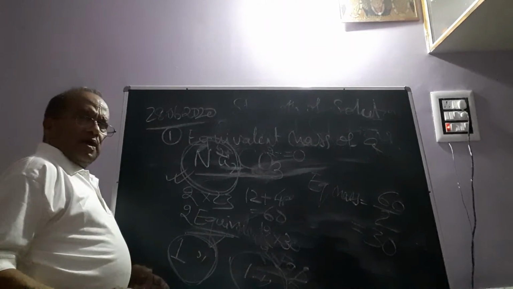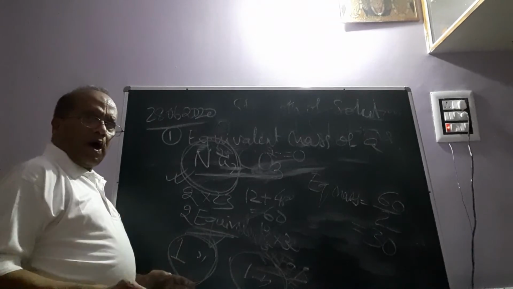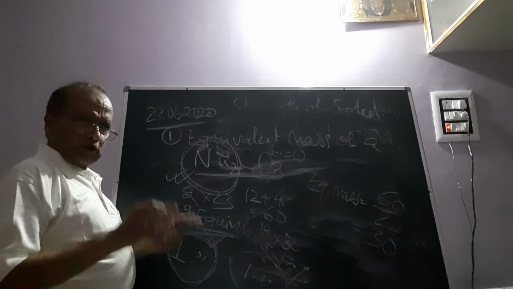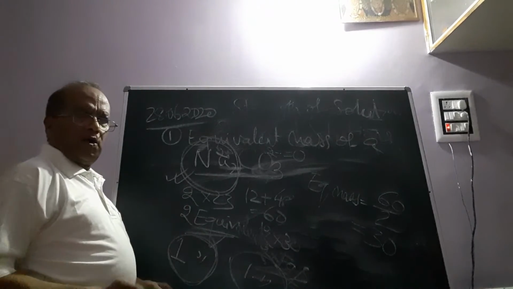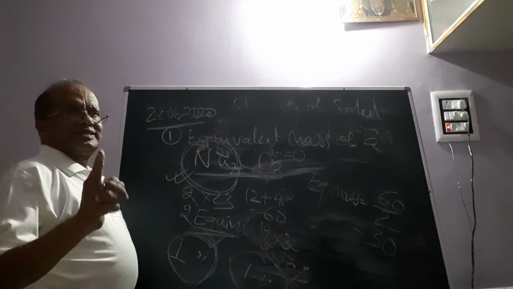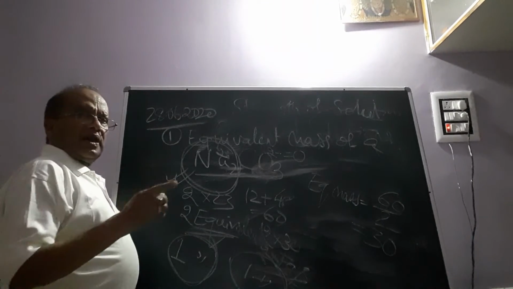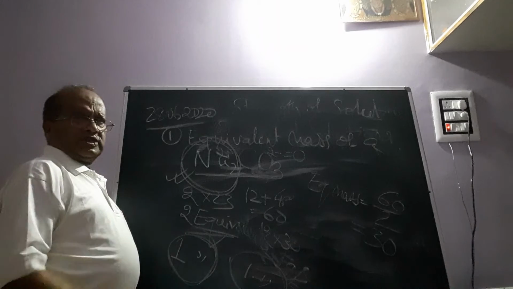So what is clear? Equal equivalents of different ions, cations and anions, combine to form a compound, and that's the valid reason that the total valency of a compound is 0.